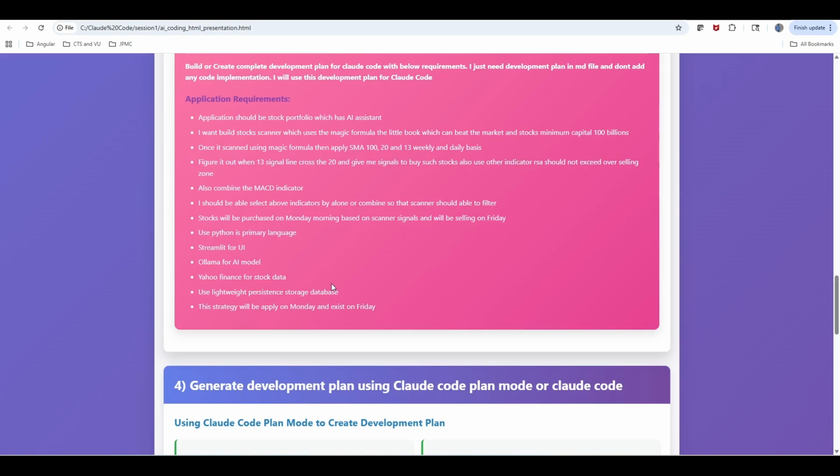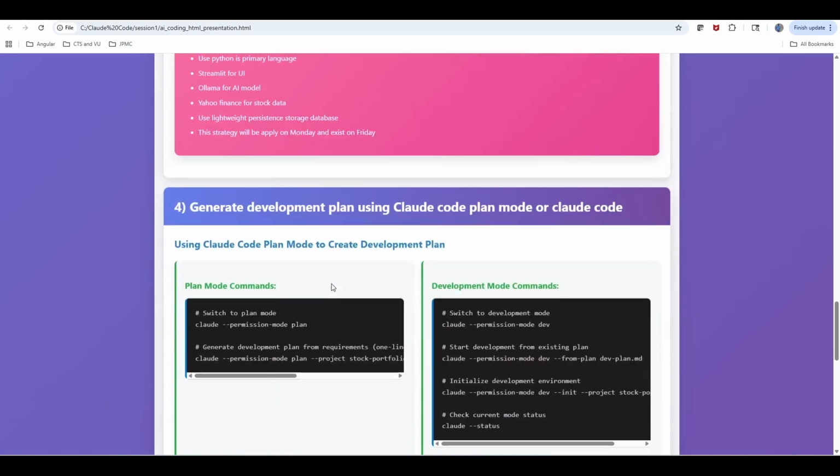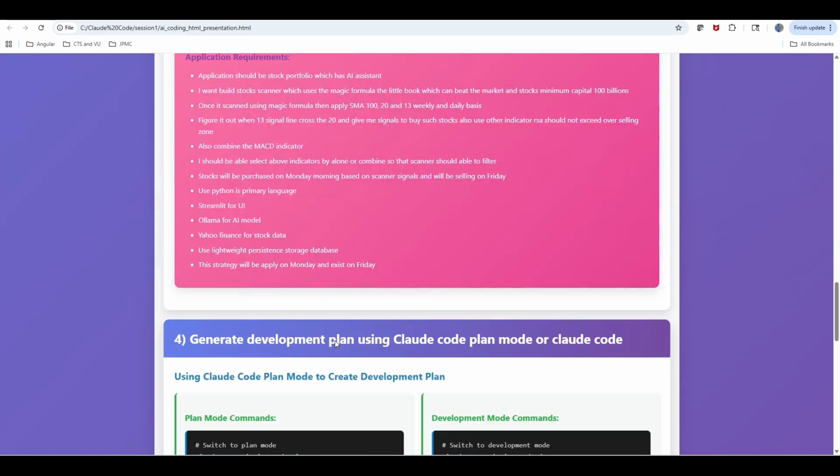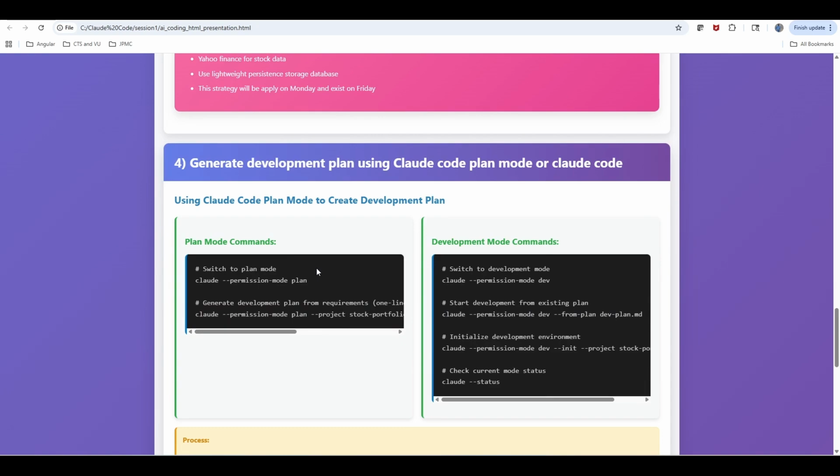Once you have the high-level requirements, we ask Claude Code, "Hey, can you plan this? I have high-level requirements, but I want a real development plan." We use Claude's permission modes, because the default mode on Claude is dev mode.